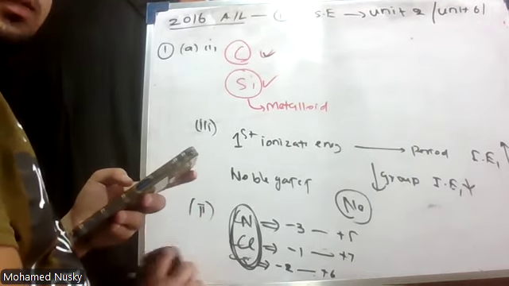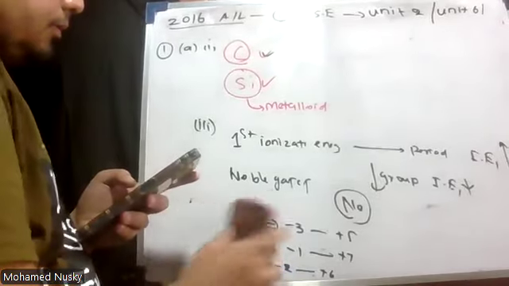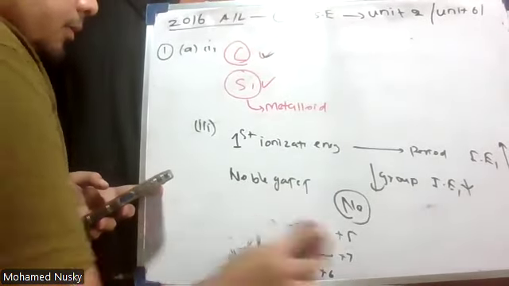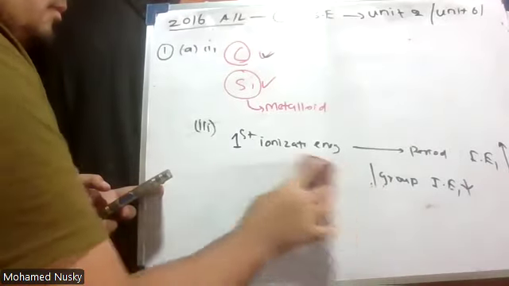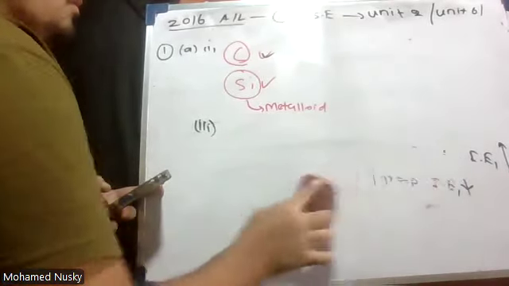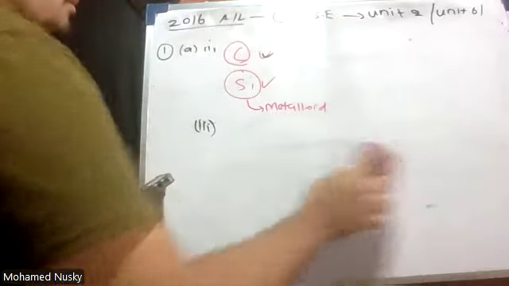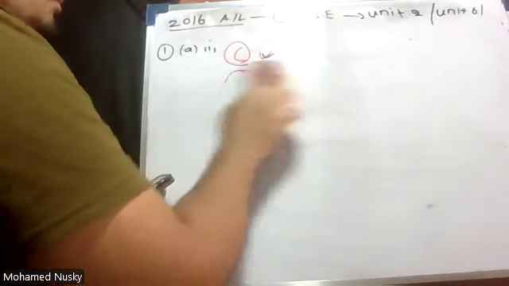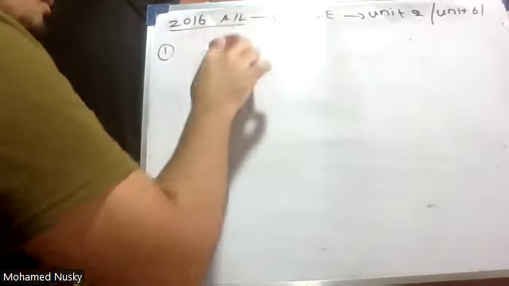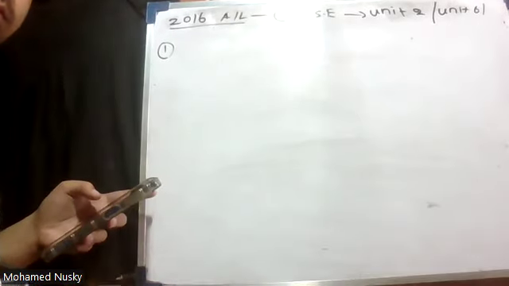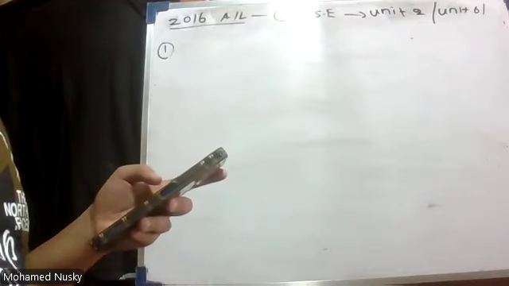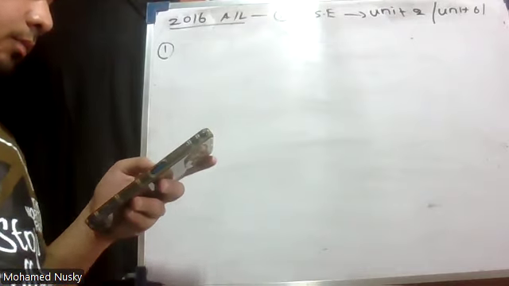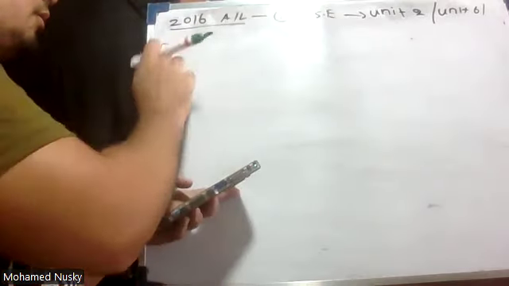I'm going to clean this. Then Roman number 5.